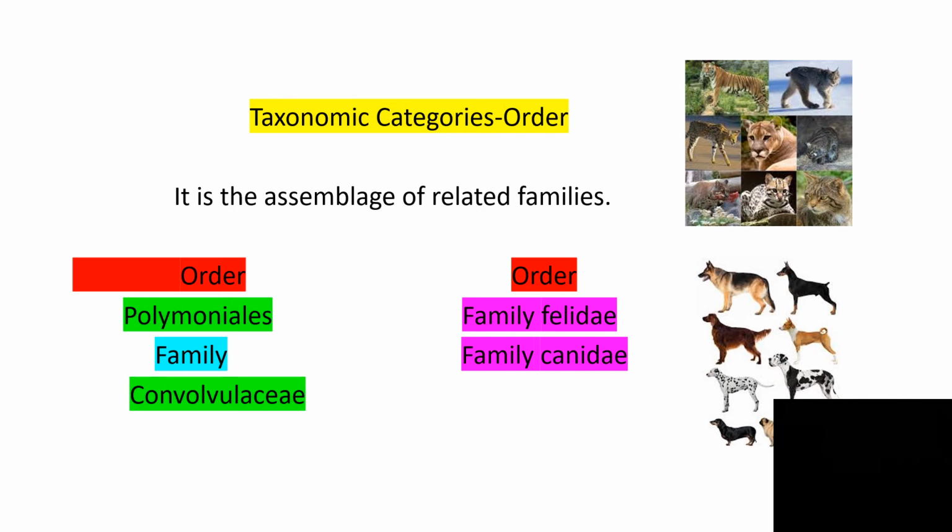The next taxonomic category after the family is order. It is the assemblage of related families. As you can see in the examples, order Polemoniales, family Convolvulaceae; order Carnivora, family Felidae, family Canidae. Different families but in the same order. They belong to different families but the same order, carnivores. So you can see things converging from top to bottom. Genus is related to the family, family is related to the order, and slowly the diversion occurs.